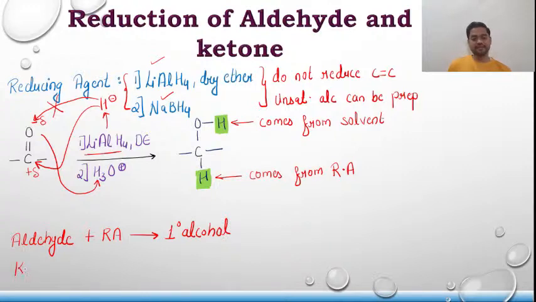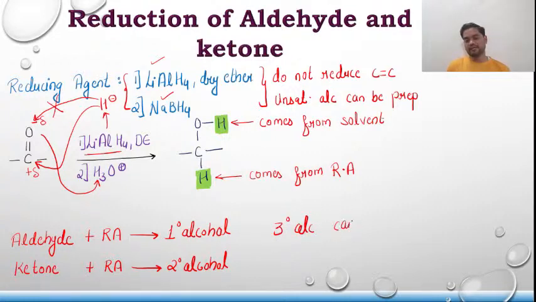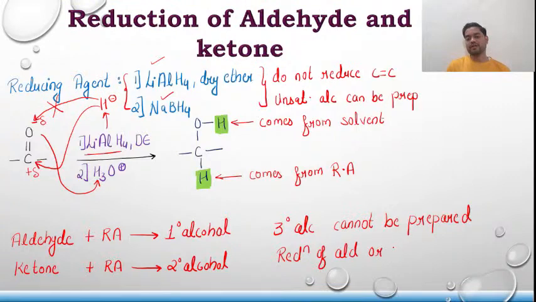Then ketone plus reducing agent gives you 2 degree alcohol. 3 degree alcohol cannot be prepared by reduction of aldehyde or ketone.